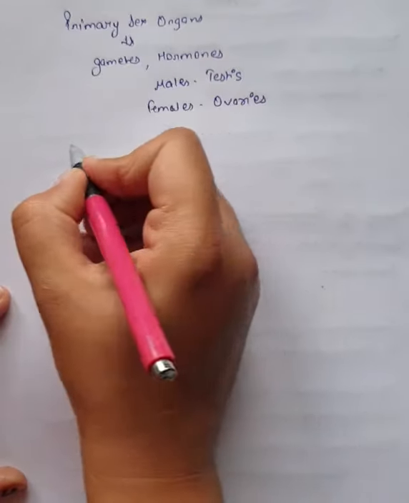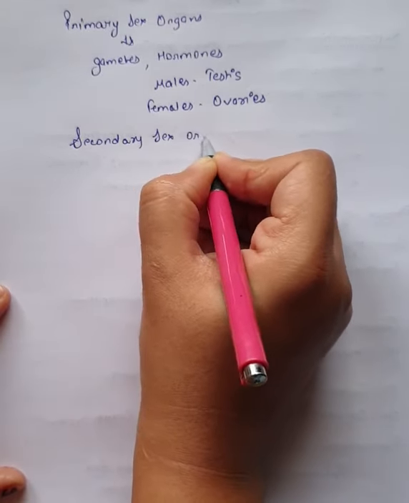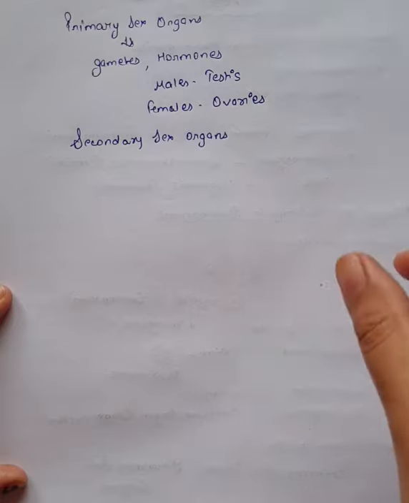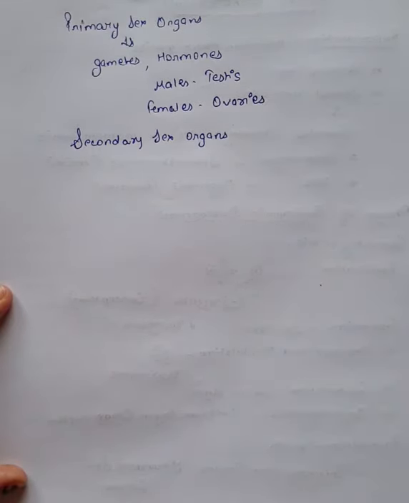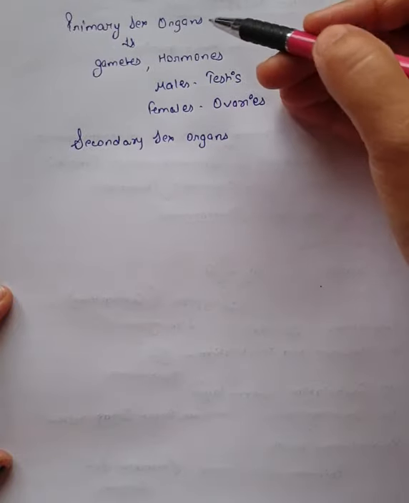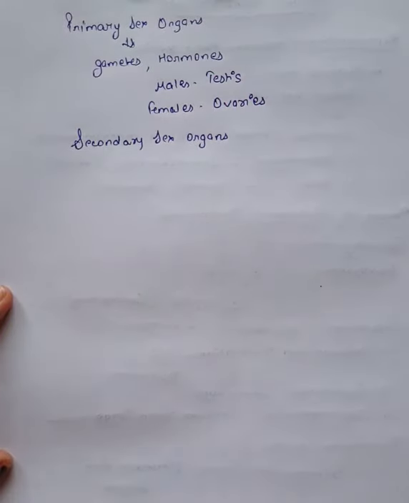The secondary sex organs are not directly involved in gamete or hormone formation, but they have ducts, the passage, the path through which these gametes are going to travel, and they provide the appropriate medium for the process of fertilization. So they help the process, or you can say the secretions secreted by the primary sex organs, or such types of organs, are known as secondary sex organs.